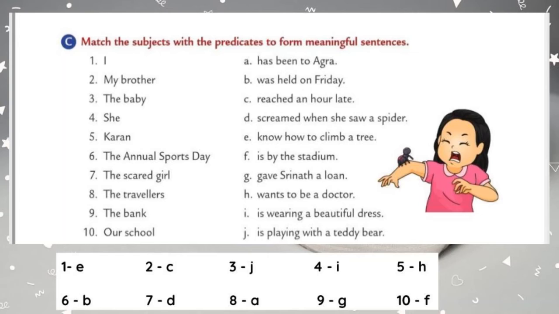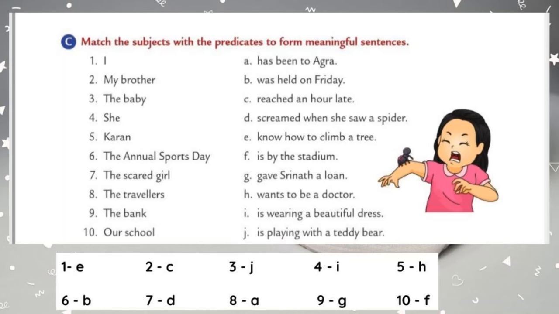The first column is subject column and the second column is predicate column. Now we have to match the subject with the predicate, then only they become meaningful sentences. Okay students, let us see how to do. The first one is I. We have to match the subject I with the given predicates. So look at the predicate column. Which one is suitable for the first one?